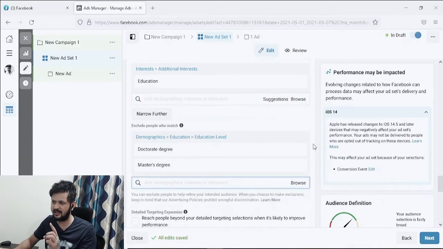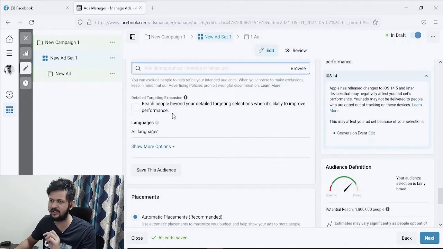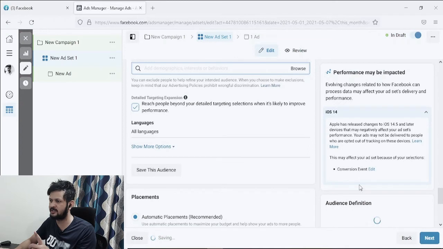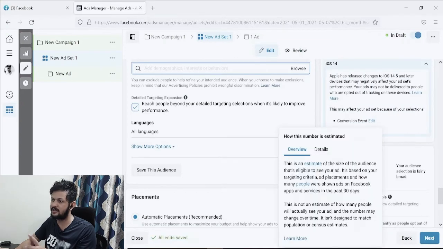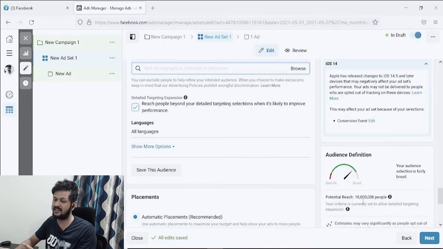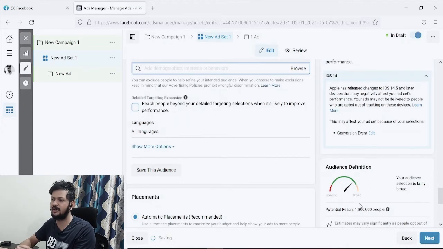Now let me show you that option, detailed targeting expansion. If I keep that on, the potential reach goes up to 18 million people, which is a very broad audience. 1.8 million people to 18 million people, 10 times the reach. So you don't need this option, obviously, if you have a fairly good audience, and we already have 1.8 million people.